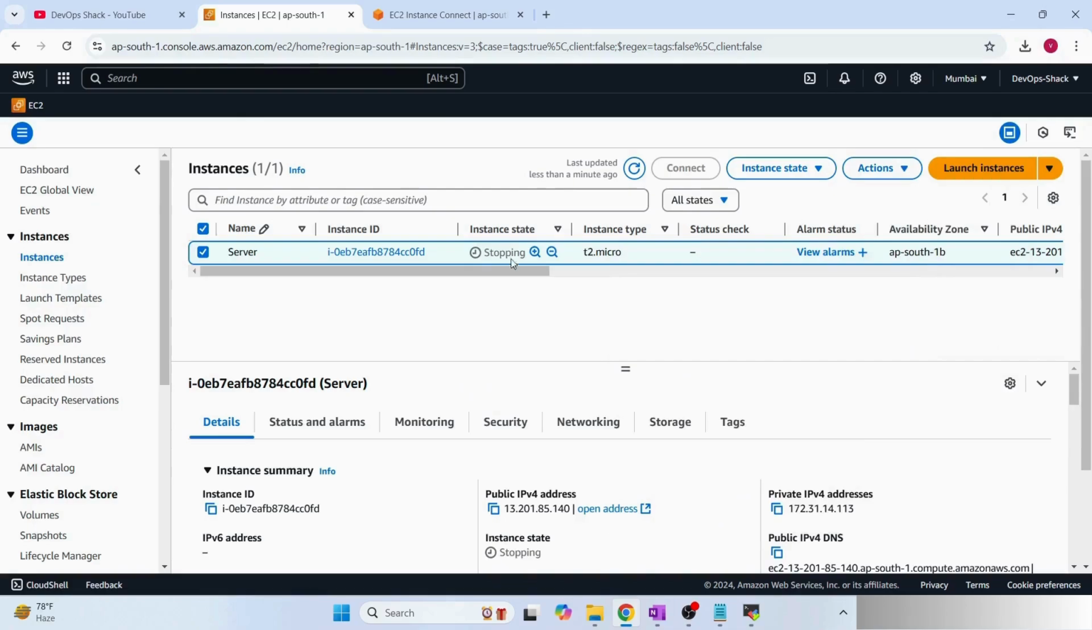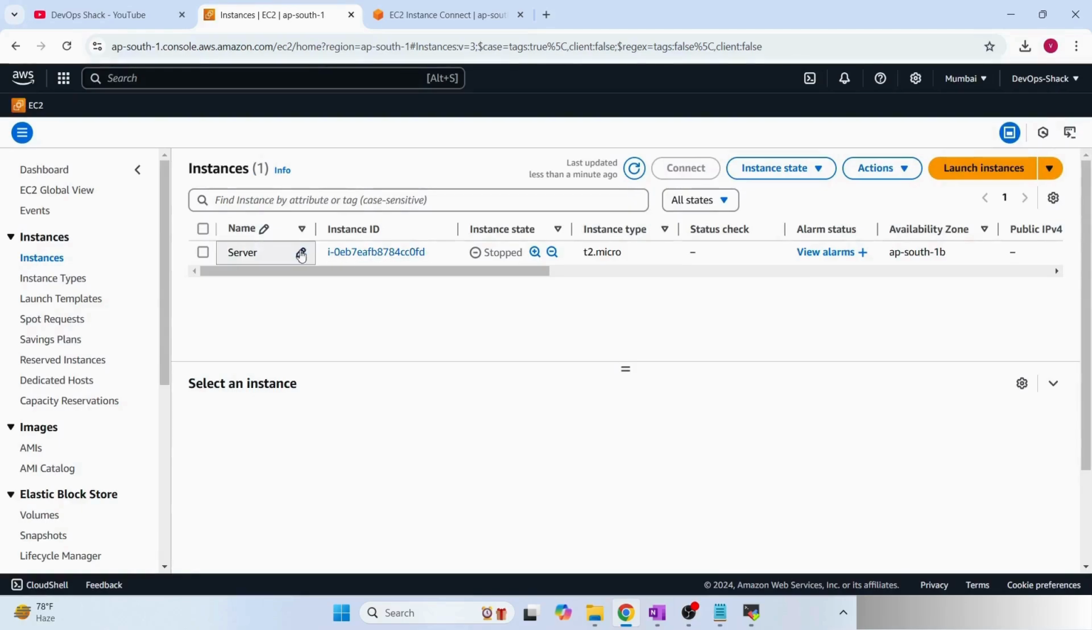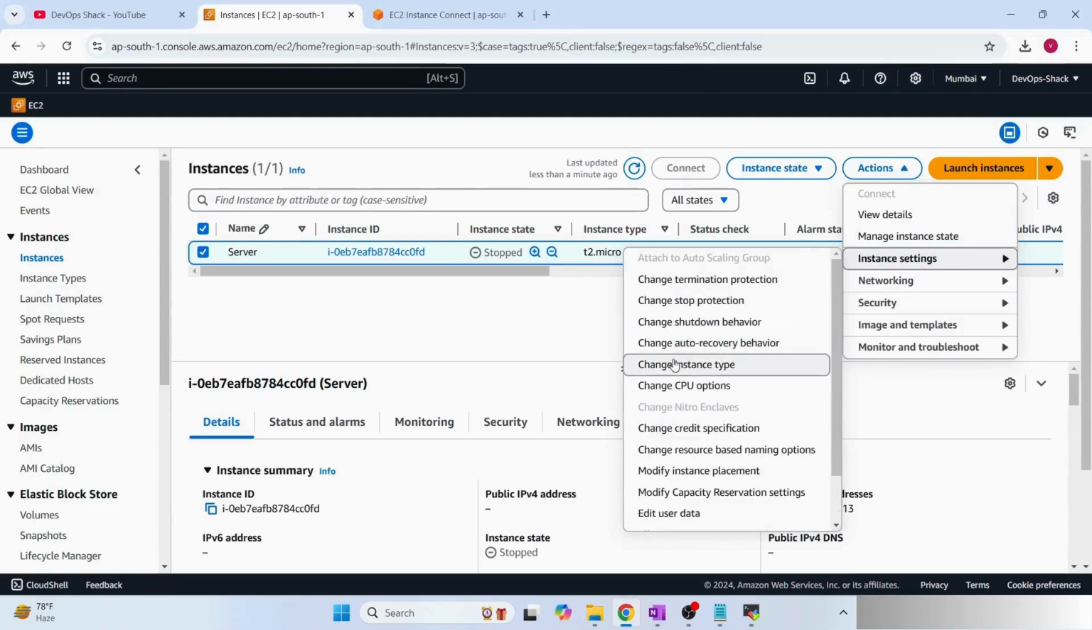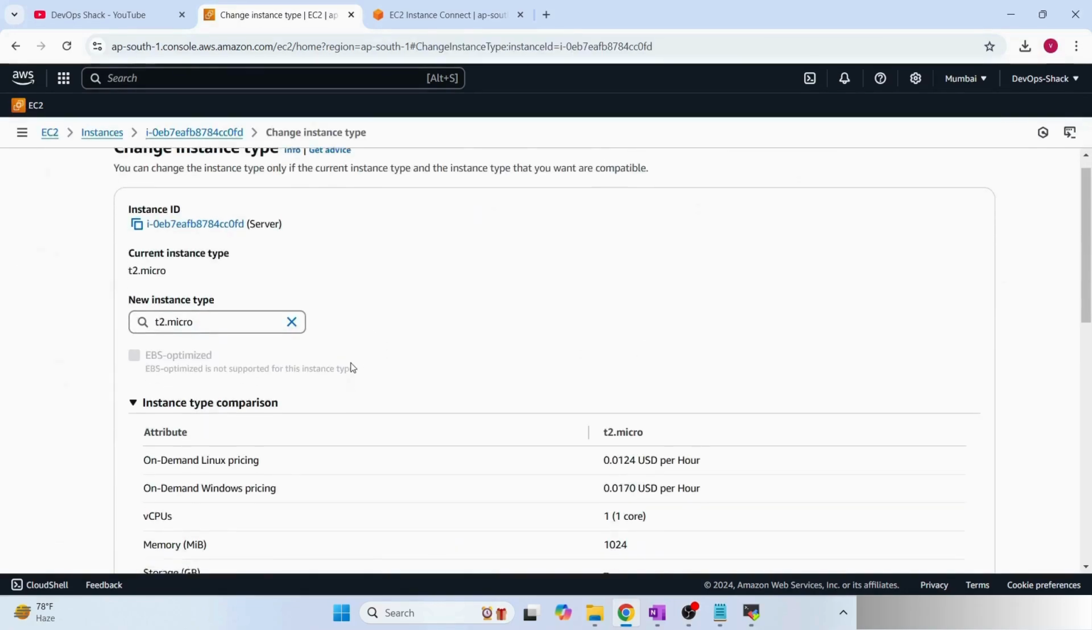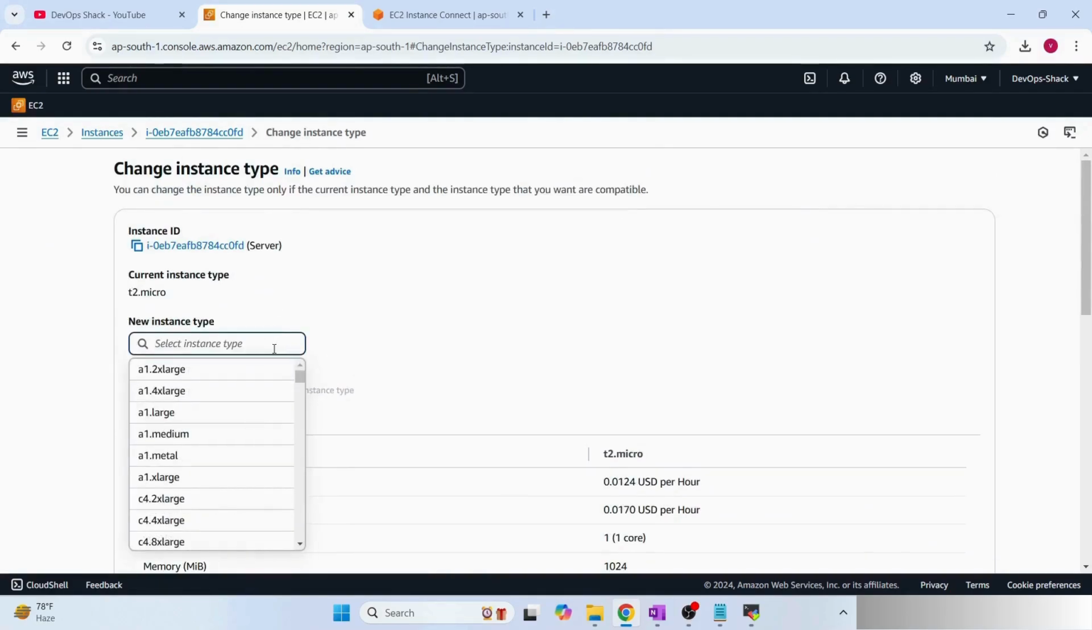Okay, so let's wait for this to come into stopped state. Now you can see it is in stopped state, right? So now we can try instance settings, instance type, right? Click on that. Now what I want to change the new instance type to is T2 medium.